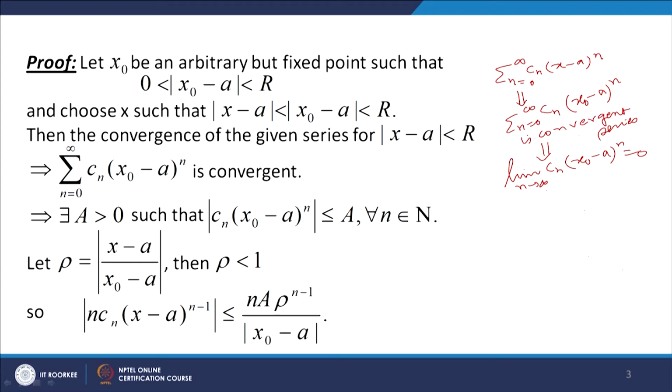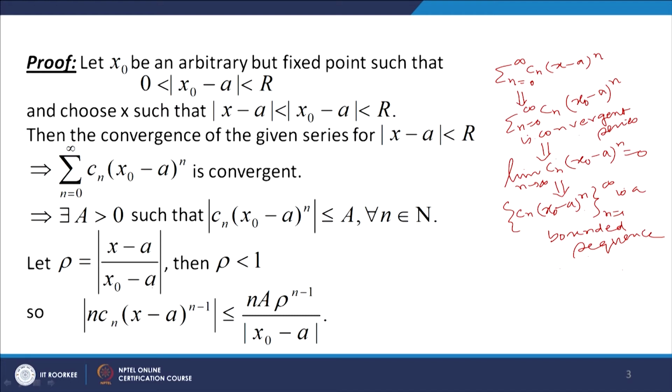So we can find a constant A greater than 0 such that mod of C n times (x naught minus a) to the power n is less than or equal to A. So this implies that the sequence C n (x naught minus a) raised to the power n is a bounded sequence. By the definition of a bounded sequence, we can find a constant A greater than 0 such that mod of C n (x naught minus a) to the power n is less than or equal to A for all n belonging to N.